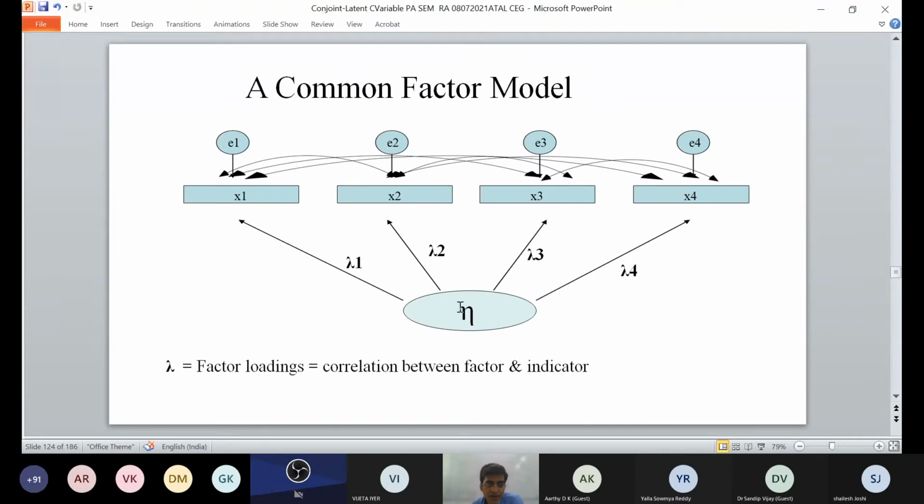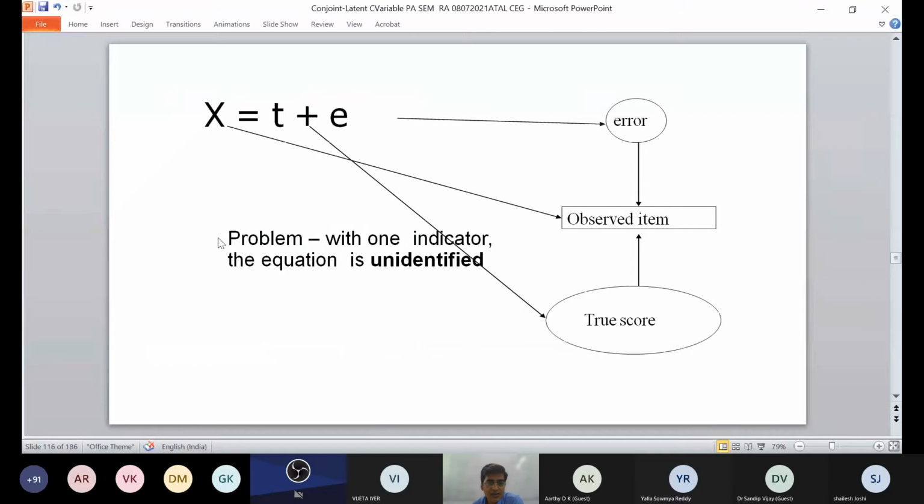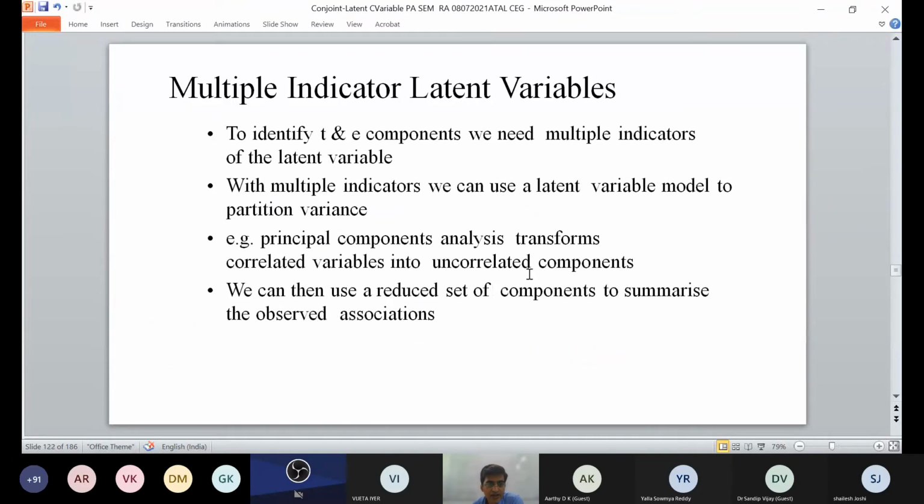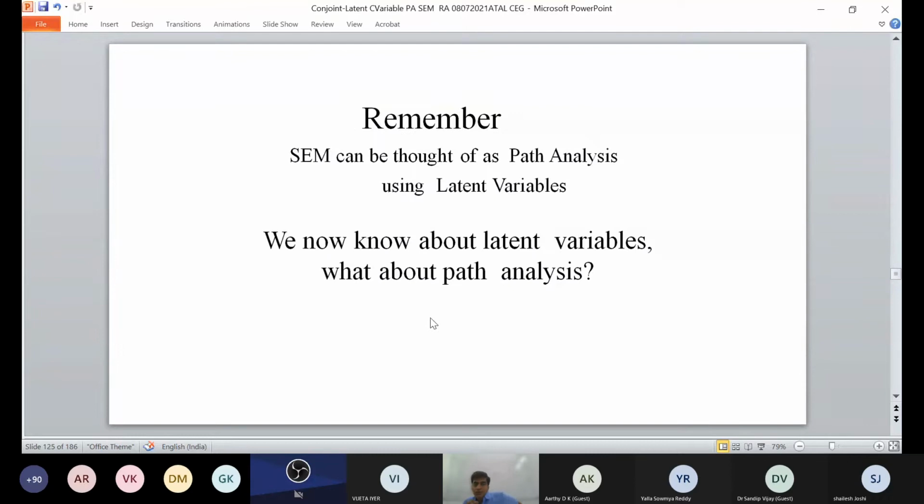Suppose you have x1, x2, x3 and x4. What are these x1, x2, x3? These are observed items. Okay, these are observed items, x1, x2, x3, x4. These are errors. And these are the factor loadings for x1, x2, x3 and x4. So this is the correlation between the factor and the indicator. So you need to remember this.